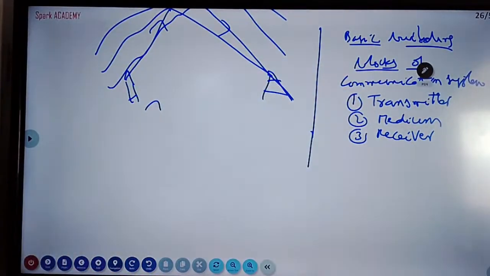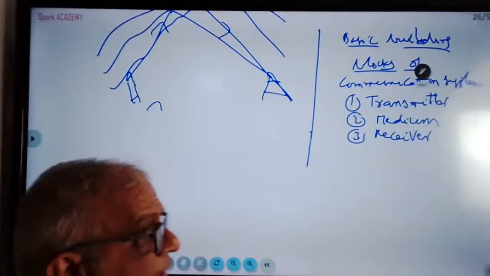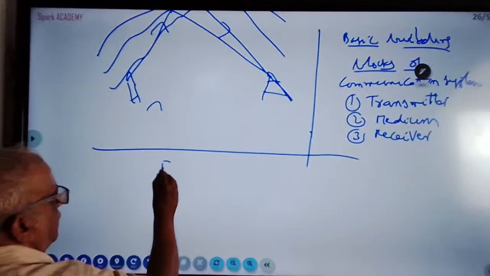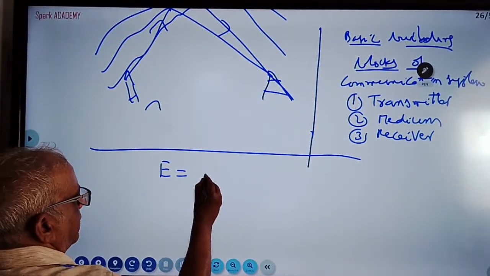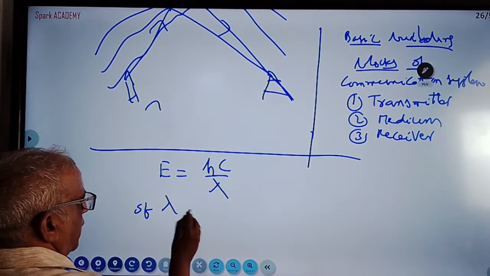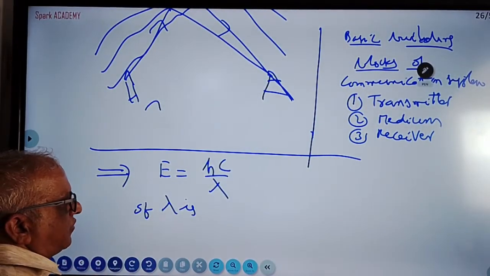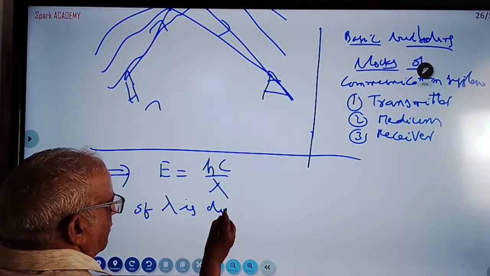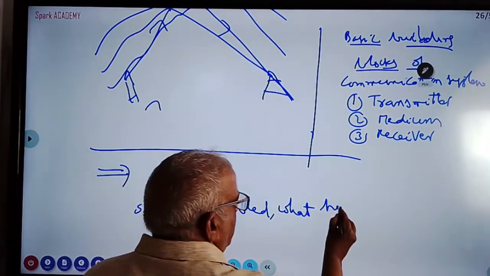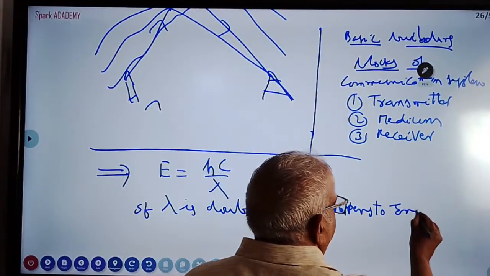This is the end of the very short questions. And one very short question I want to discuss, which I have not discussed in radiation and matter: there is a formula, energy of a photon is hc by lambda. This question is very important. I forgot, I am remembering it now. If lambda is doubled, what happens to energy? E is energy.